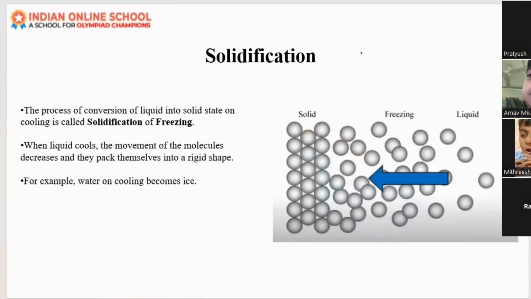Now, next is solidification. Solidification means what? It is just the reverse of that. When liquid changes to solid. Whenever there is an ice cube in the freezer, when we take that ice tray and keep it outside for some time, it will change to water. And whenever we again keep that tray in the fridge, what will happen? It will again change to solid, right?